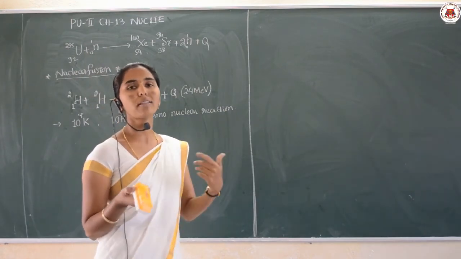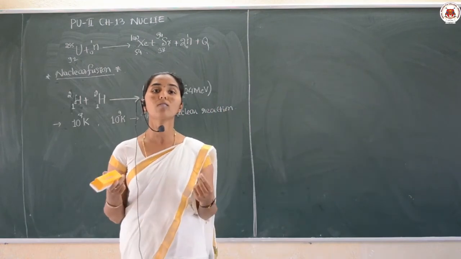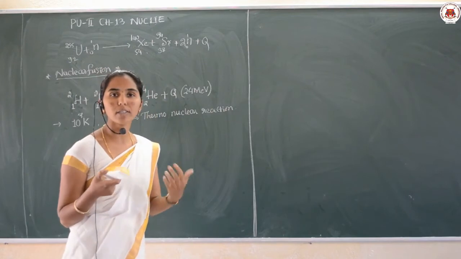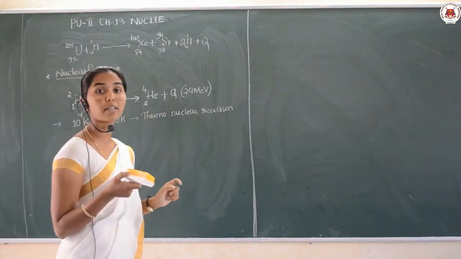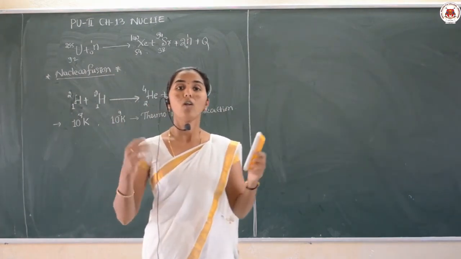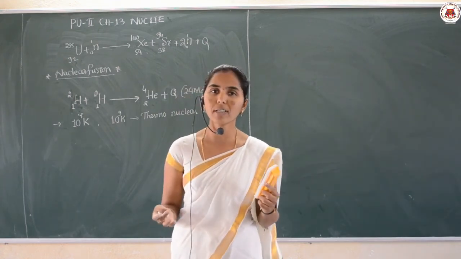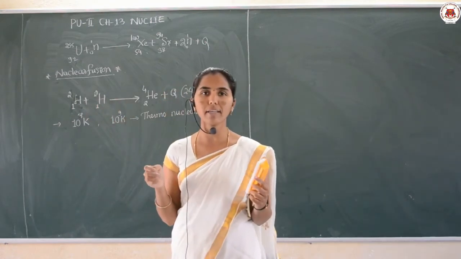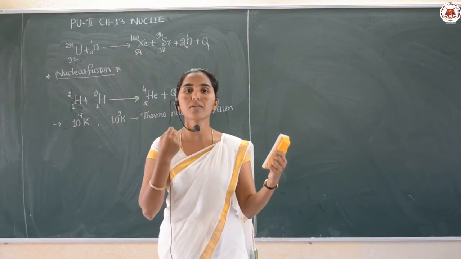But when you are thinking of the practical formation of nuclear fusion, it is very difficult, because nuclear fusion reactions take place at a temperature of 10 raised to 7 Kelvin. A lot of temperature is required. Why? When you want to combine two lighter nuclei, there is a strong electrostatic repulsion between them.